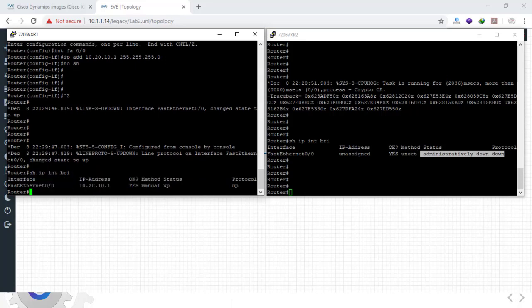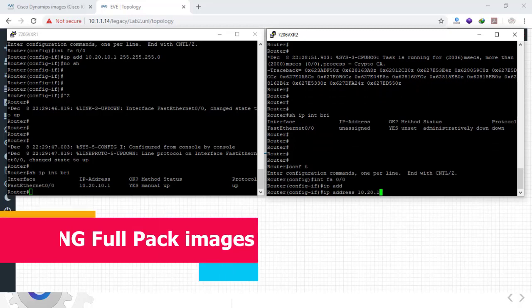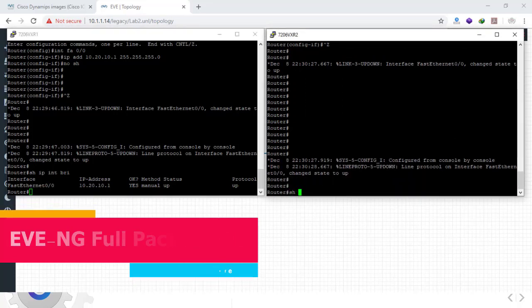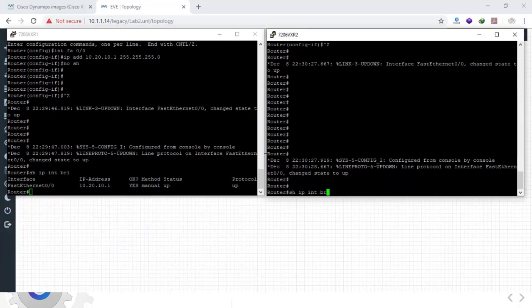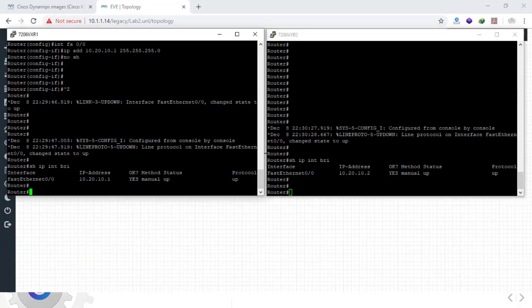We're going to do the same process on the second router. And now as you can see, the interface is up now in R1.